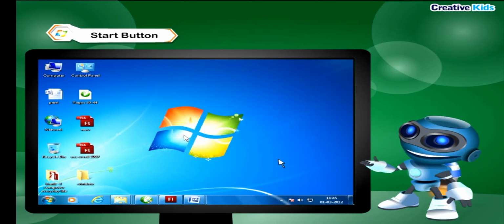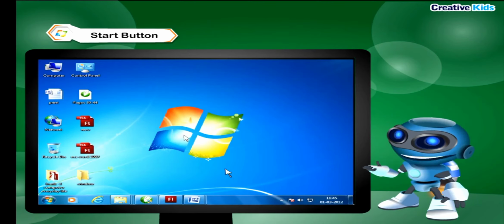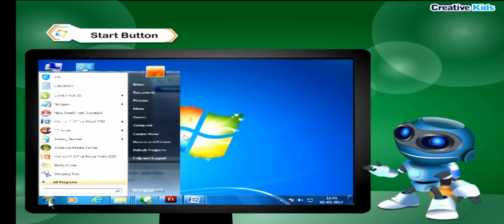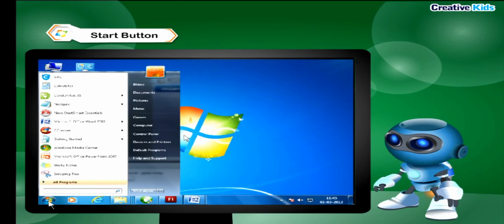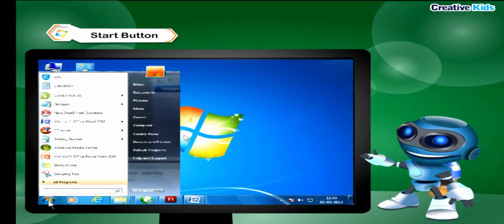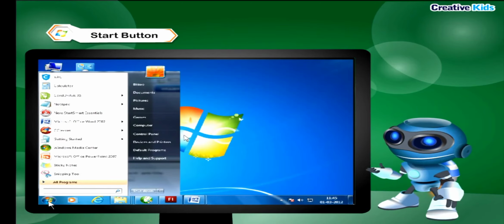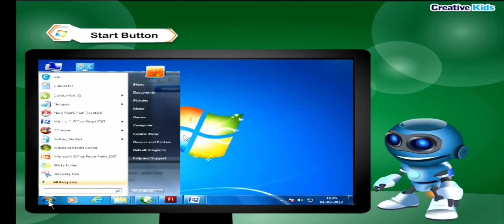Start button is used to do many activities. When you left-click on the Start button, a menu appears on the screen. This is called the Start menu. Start menu contains many options. Some of them are given as follows.